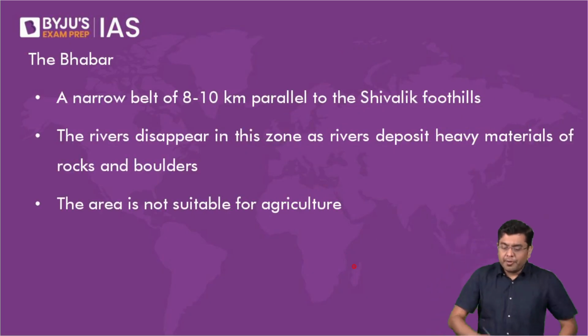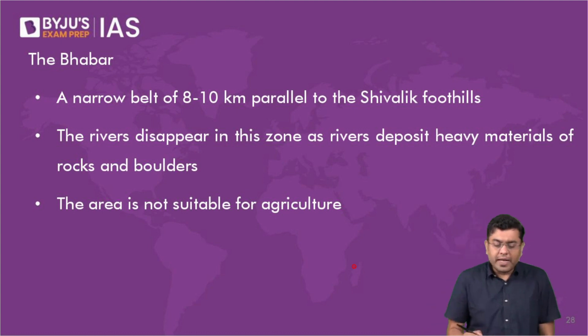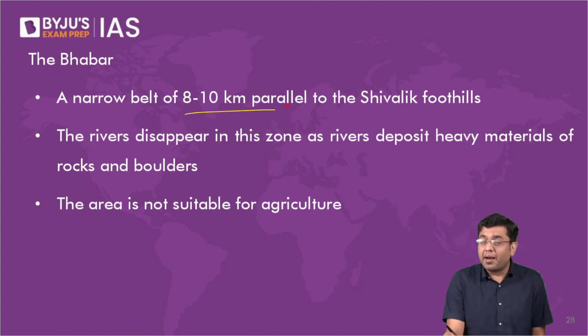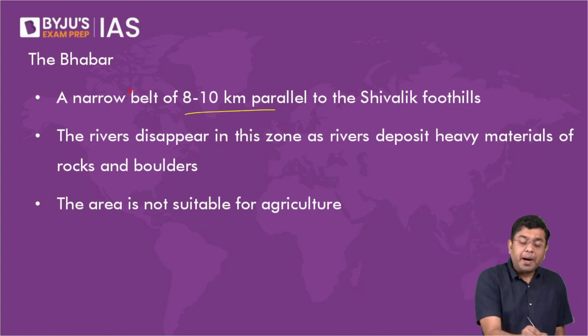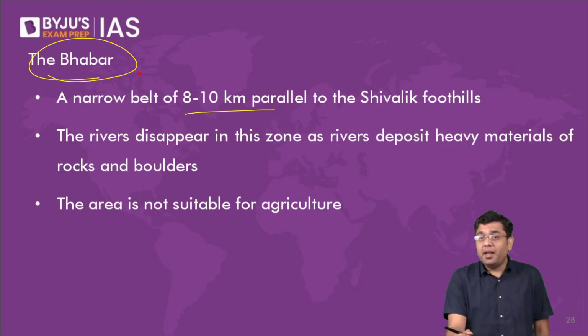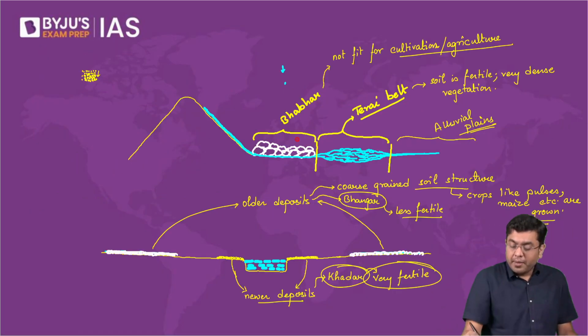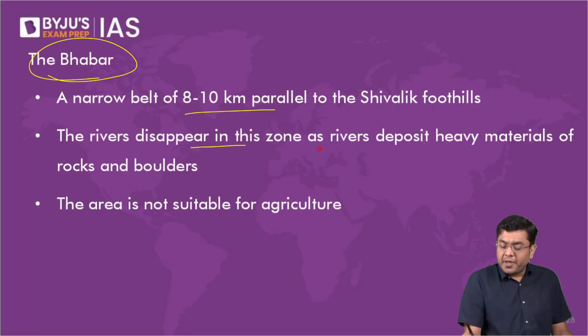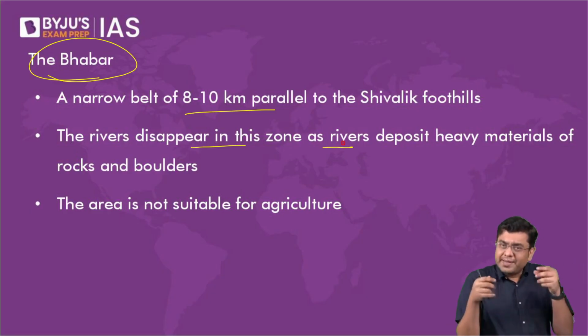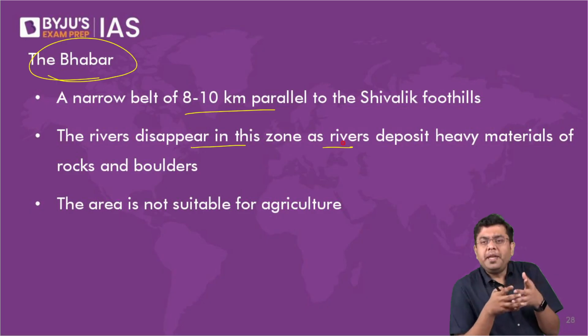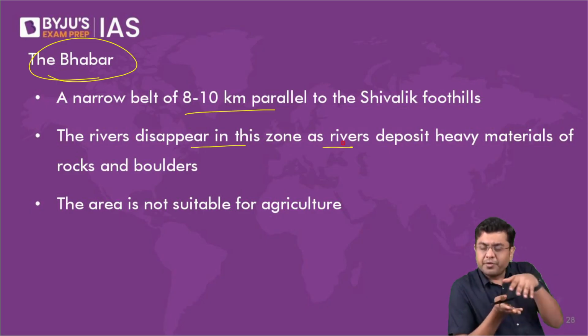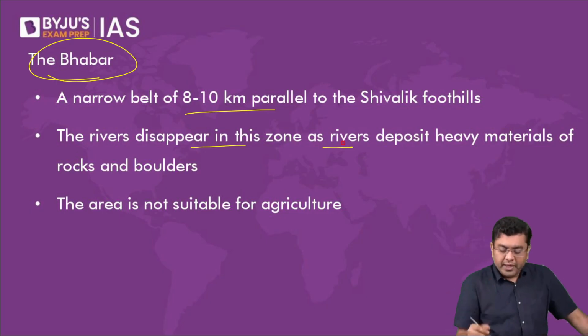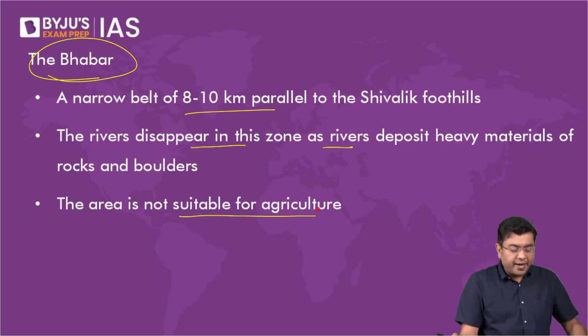Then here, one by one, let us take a look into it. The narrow belt of 8 to 10 kilometers parallel to the Shivalik foothills, that is the Bhabar. Okay, these are the large deposits that you have. This is your Bhabar. The rivers disappear in the zone as the rivers deposit heavy materials of rocks and boulders. Basically, it is not as if the river vanishes, it is that the river in itself won't be seen so much because the rivers are hidden underneath those massive boulders. The area is not suitable for agriculture.